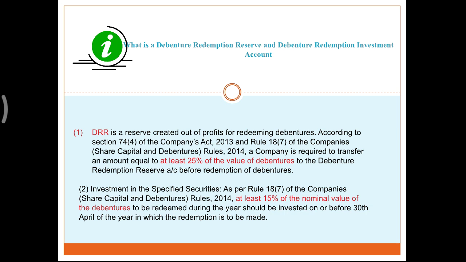In the equity and liabilities, you will have shareholders' fund. Under the shareholders' fund, you will have reserves and surplus, and under that you will find DRR. So how much DRR do you have to create? Suppose a company has issued 1000 debentures of rupees 1000 each. That means 1000 multiplied by 1000, you have 10 lakh rupees as the nominal value of debentures. You take 25% of that, that is 2,50,000. So 2,50,000 will be your DRR.